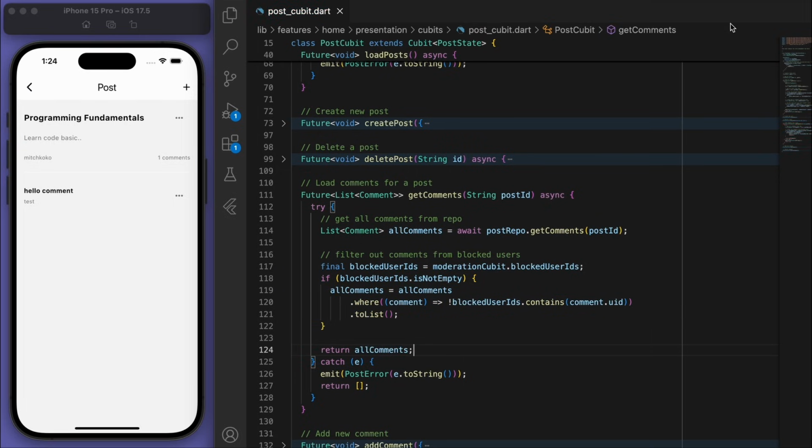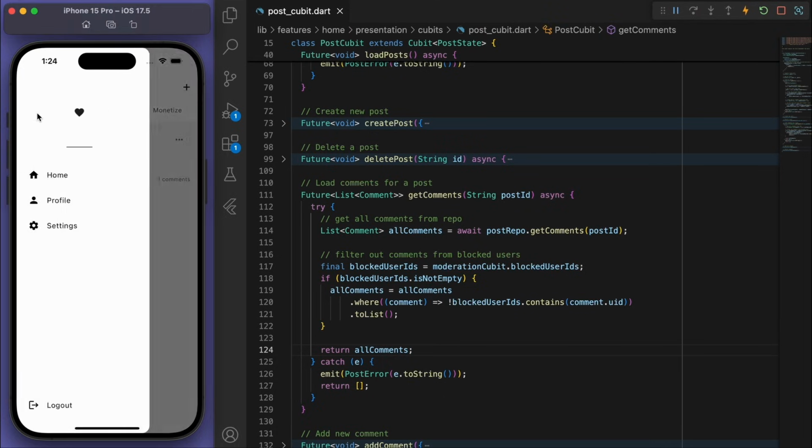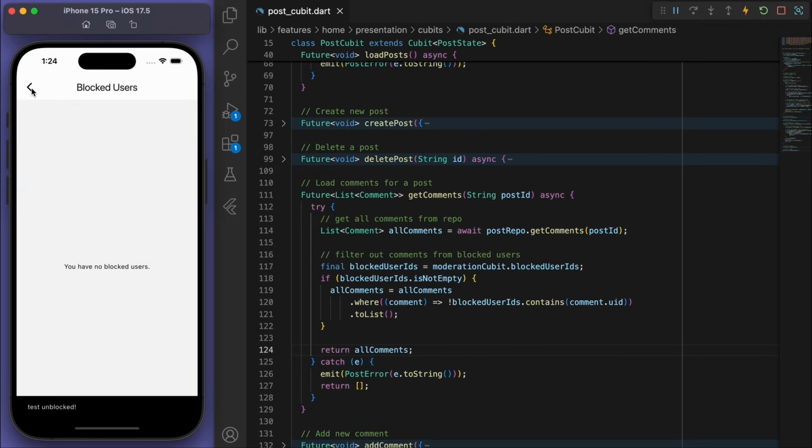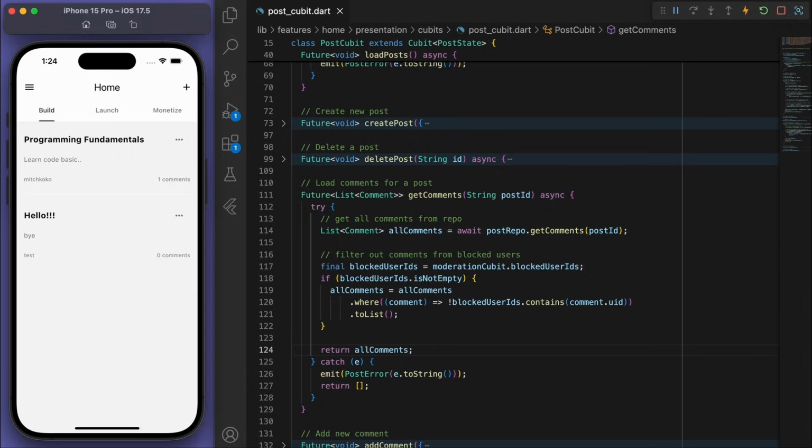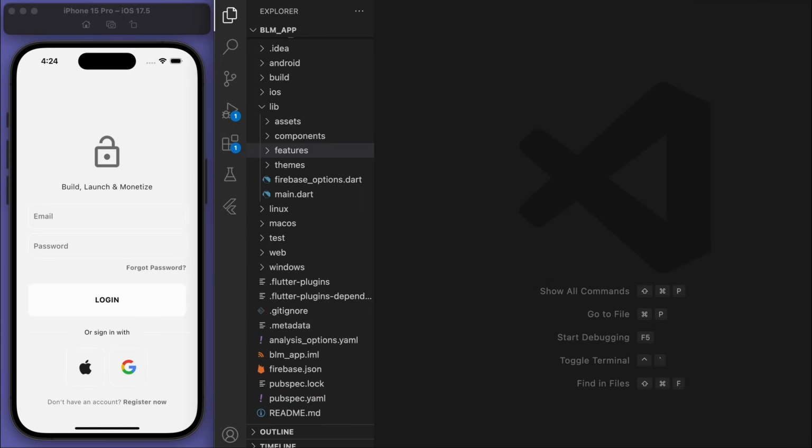Sweet, so if I just refresh this, yay, we can no longer see that person's comment. If I unblock them, then sweet, we can start seeing the comments again. Beautiful. So that's all the moderation done.